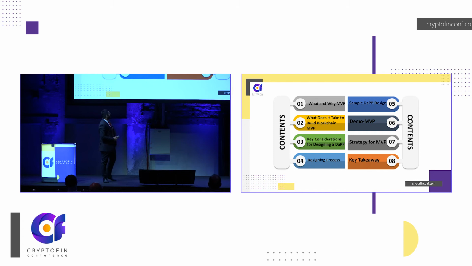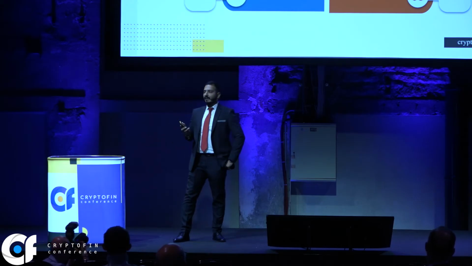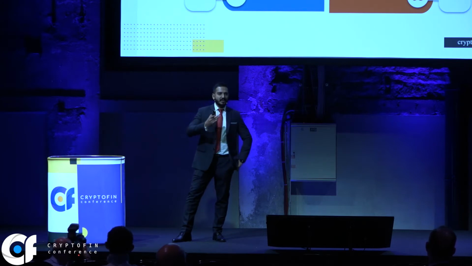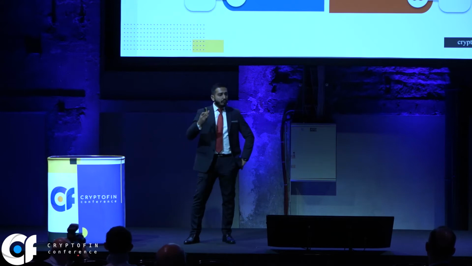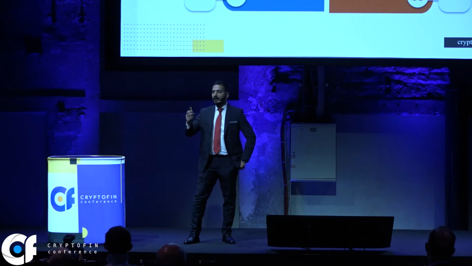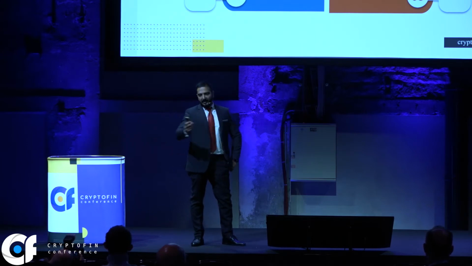So I start with the contents. I'll go with the basics, like what is required to have an effective MVP, what is MVP, and then what are the different stages that are involved in the life cycle of a project. I'll talk about the designing process, and I'll talk about the real application which I developed specifically for this conference. It's a medical app in which there are hospitals, insurance providers, and also patients. The objective of that is that we need to have a unified payment system on top of blockchain. Okay, so I'll demonstrate how I actually reached that level and what the different components are that go into that process.